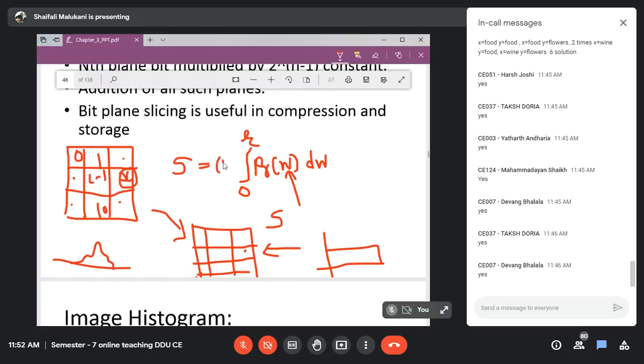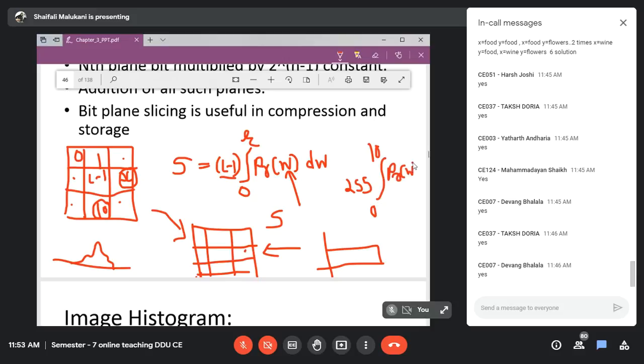So what will the equation be? It will be L minus 1 times the integration of PR, that is the probability of occurrence of intensities in the input image r, from 0 to r. In my case, the r value is 10 because I am checking for a pixel in the input image having value 10. L minus 1 is 255, so this is the integration from 0 to 10 of PR of w.